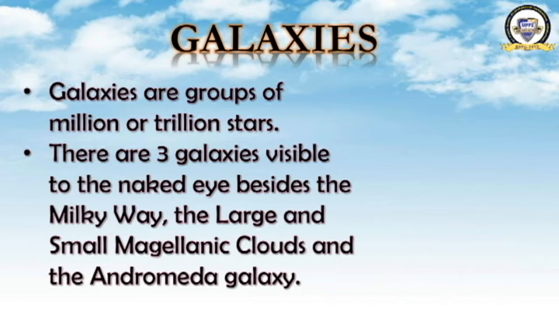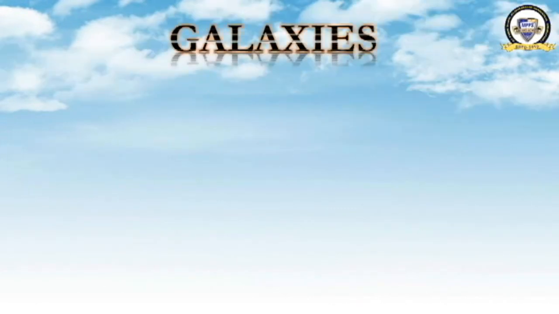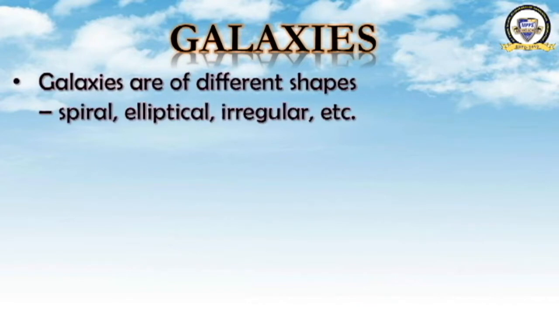Right? Okay, moving ahead. This is what a galaxy is. A galaxy is a group of millions or trillions of stars. You can see a large number of stars, and these stars have formed a group. This group is called a galaxy. In this way, there are 3 galaxies visible to us. Okay, we're now moving ahead. We will learn more about the galaxies.